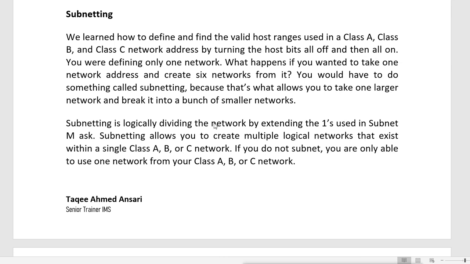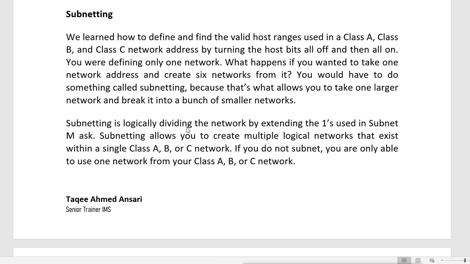When we see class A or even a B class, you may have lots of IP addresses in a single network. A single network means all the machines are connected together and they can communicate together. In a single class A network we get lots of IP addresses.